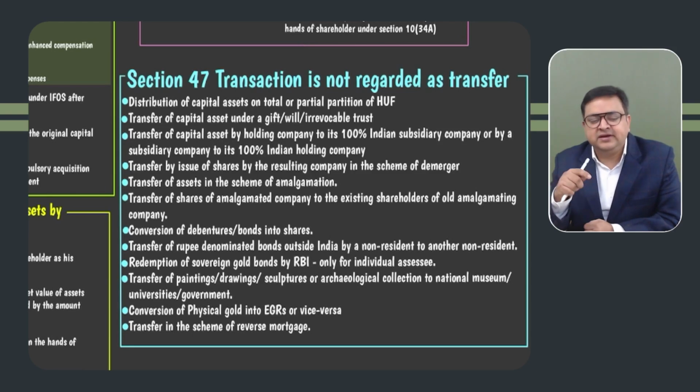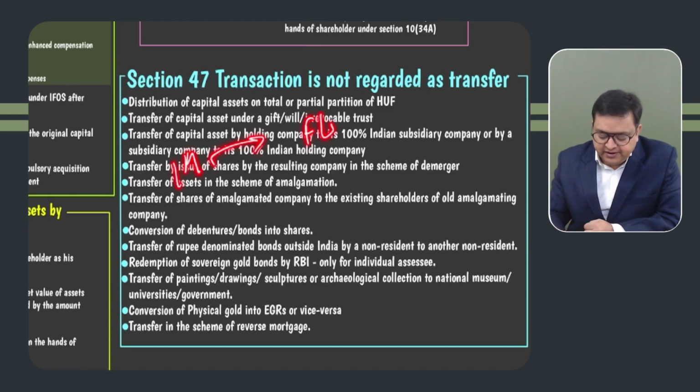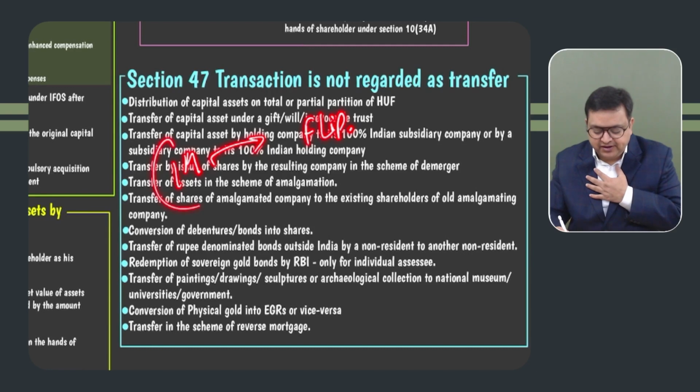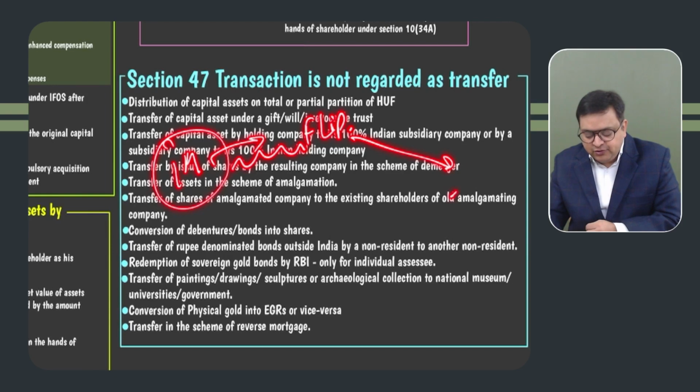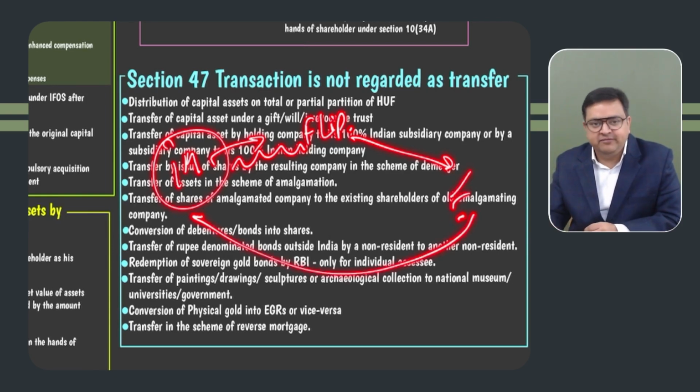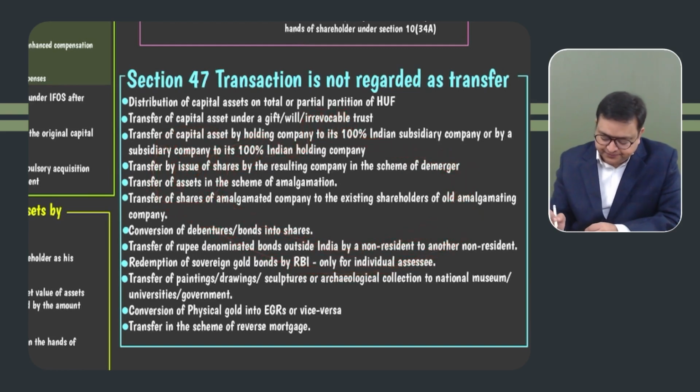Let's say Myntra Limited is getting amalgamated with Flipkart Limited, so Myntra Limited is getting amalgamated into Flipkart Limited, and let's say I was the shareholder of Myntra, but during the time of amalgamation, I was given the shares of Flipkart. So my shares of Myntra got exchanged with Flipkart. In this case, capital gain will not arise. But whenever I sell this new company's shares, the cost of acquisition would be that of the previous shares. Got it? And the holding period would also be for the previous shares. These were regarding the shares of amalgamated company in the case of amalgamation or demerger.